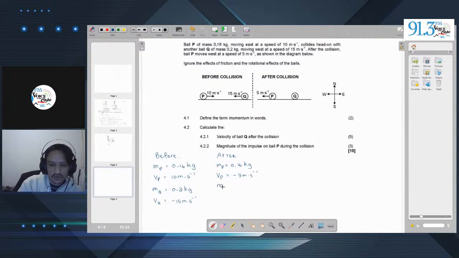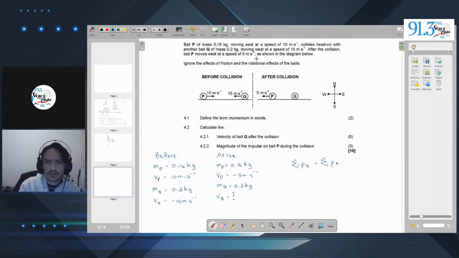Right? The mass of Q remains the same. It's 0.2 kilograms. And the velocity of Q is what we are trying to find. This is the unknown. So we are going to essentially have to use the conservation of momentum to solve this problem, where we state that the sum of P before is equal to the sum of P after. Now, let us go ahead and try to solve this problem.